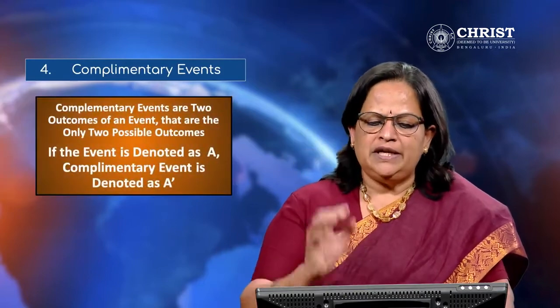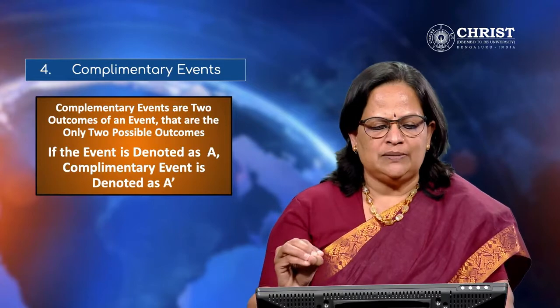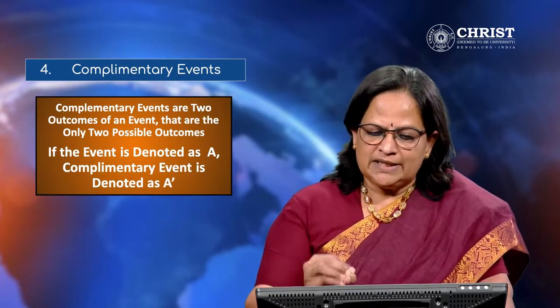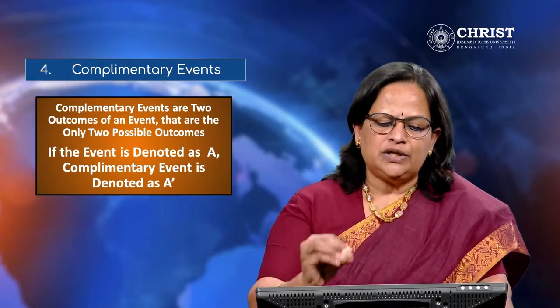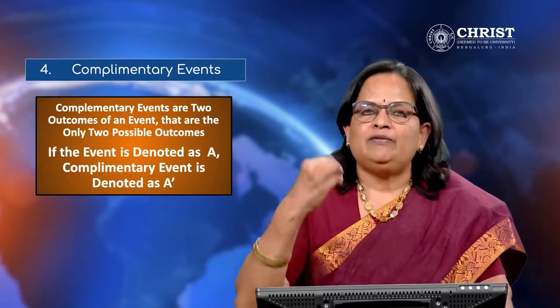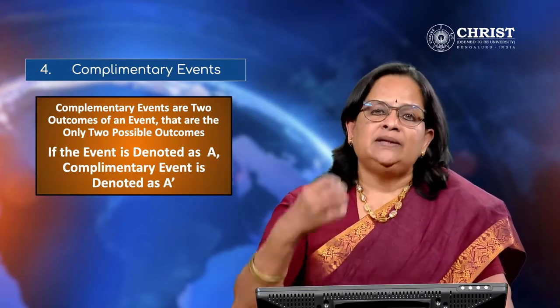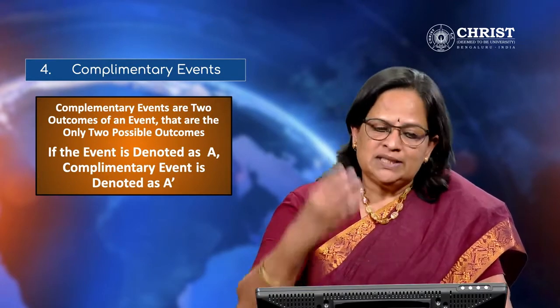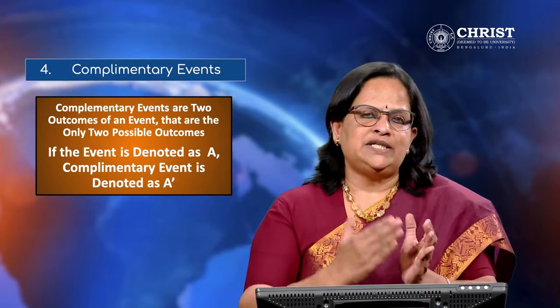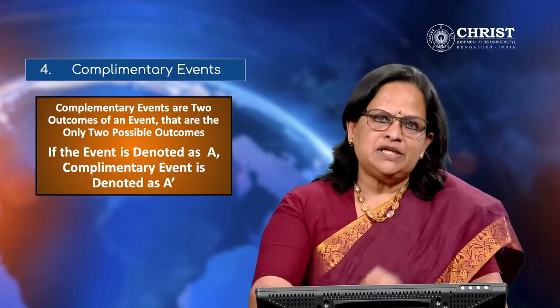Now the fourth one is complementary event. Complementary events are two outcomes of an event that are the only two possible outcomes. If an event is denoted as A, the complementary event is denoted as A dash. For example, sometimes we will say that it will rain today. We are calling it event A. So what will be the complementary event A dash? That it will not rain today. So these are complementary events related to each other. In a cricket match, India will win or India will lose. So one is the complementary event, one is the actual event.